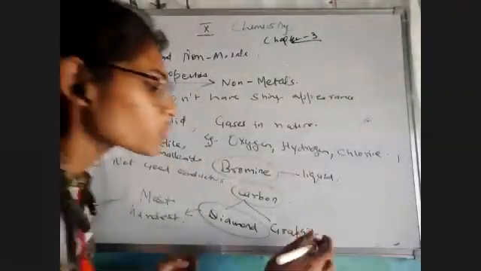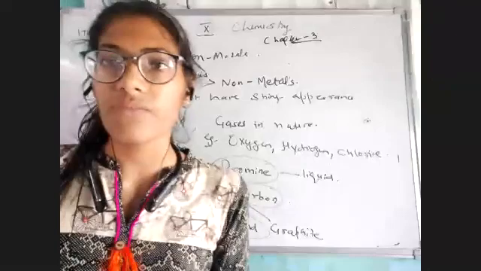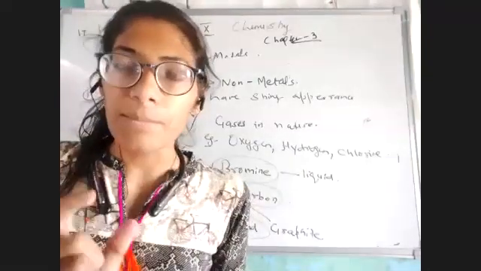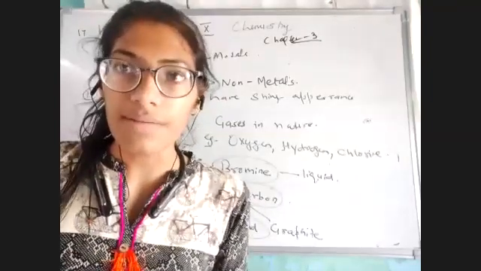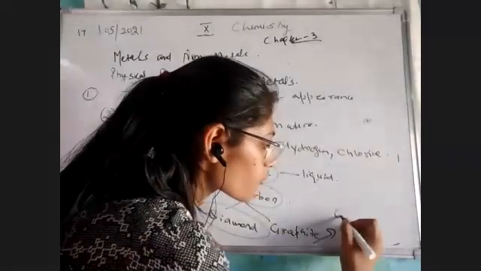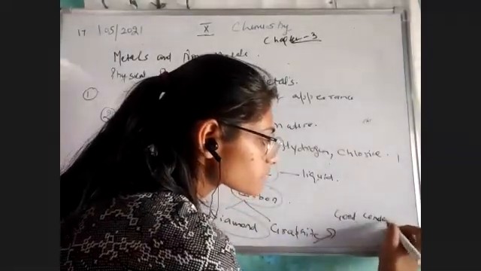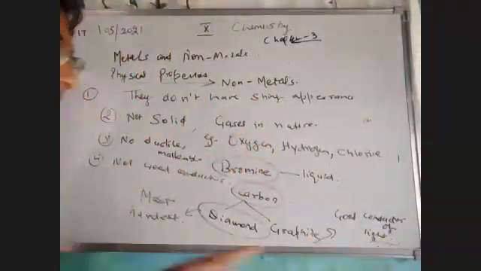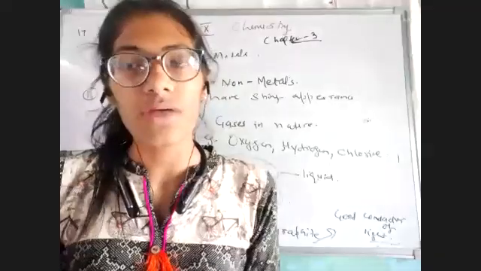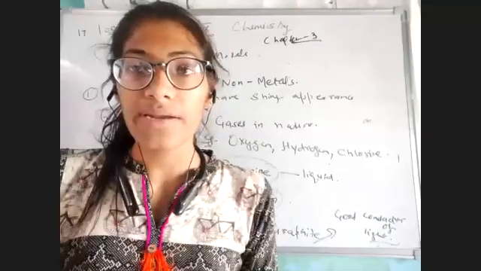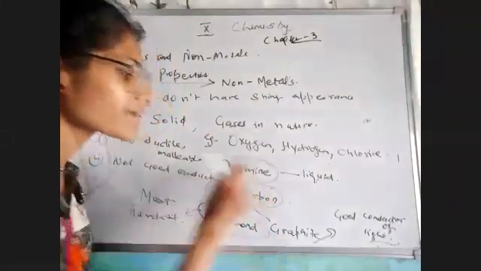Same as well, if I'm talking about graphite, you have heard about graphite, the pencil we use, the black lead with the help of which we write on paper, that black lead is made up of graphite, that we sharpen. So that graphite is a good conductor of electricity. So keep that in your mind. This is the exception, that graphite is a good conductor of electricity. Okay. And finally, we have studied all the physical properties of non-metals, which are totally different. But you must remember these 2-3 exceptions: diamond, graphite, and the like.